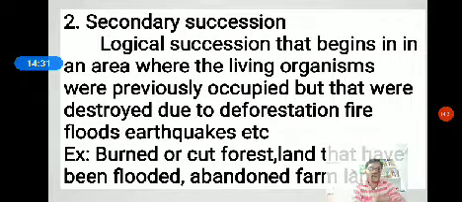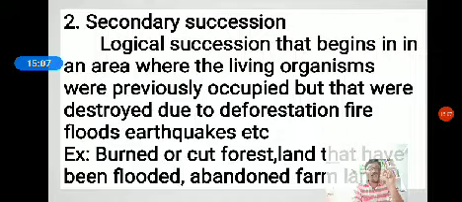Secondary succession. Secondary succession is defined as ecological succession. The spelling mistake is there, it should be ecological, not logical. The ecological succession that begins in an area where living organisms previously occupied but were destroyed due to deforestation or fire or floods or earthquakes, etc.